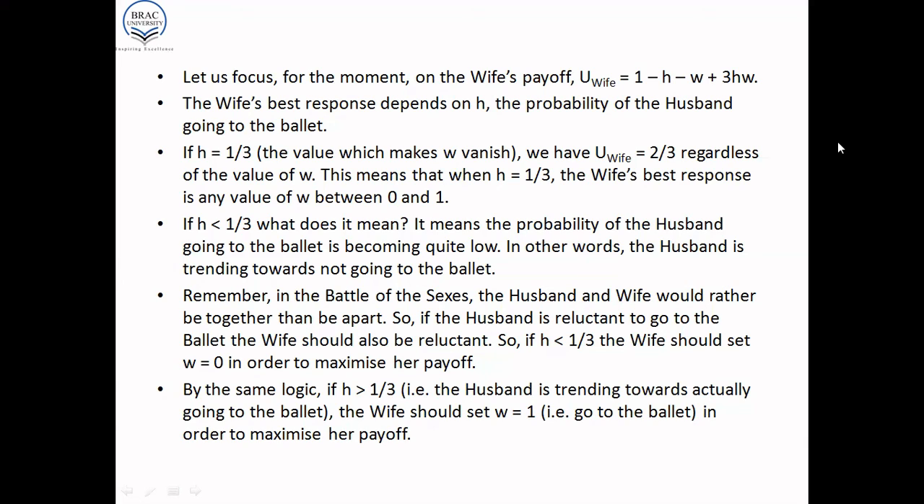Now remember, in the battle of the sexes, the husband and wife would rather be together than be apart. So if the husband is reluctant to go to the ballet, with his probability of doing so less than 1/3, the wife should also be reluctant to go to the ballet. So if H is less than 1/3, the wife should set W equal to 0, as low as possible, in order to maximize her payoff. And by the same logic, if H is greater than 1/3, which means that the husband is trending towards actually going to the ballet, the wife should also go to the ballet, i.e. she should set W equal to 1 in order to maximize her payoff.